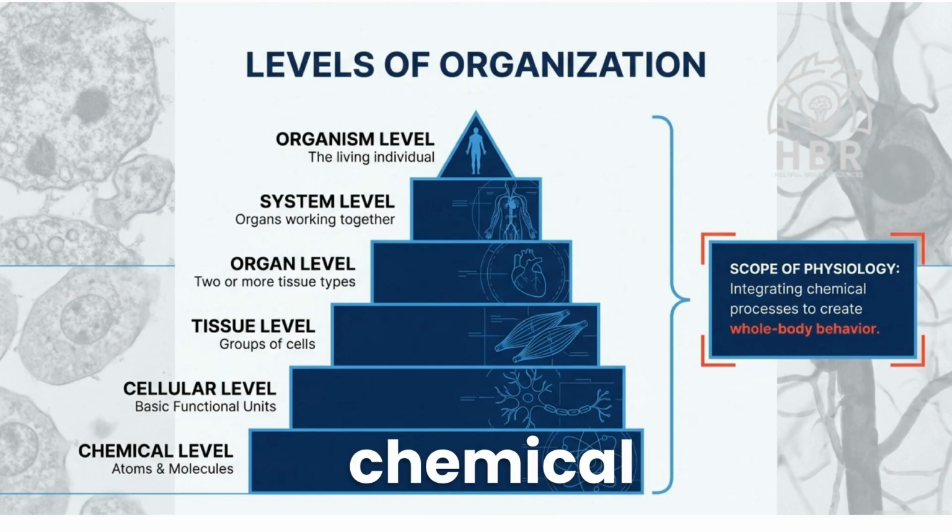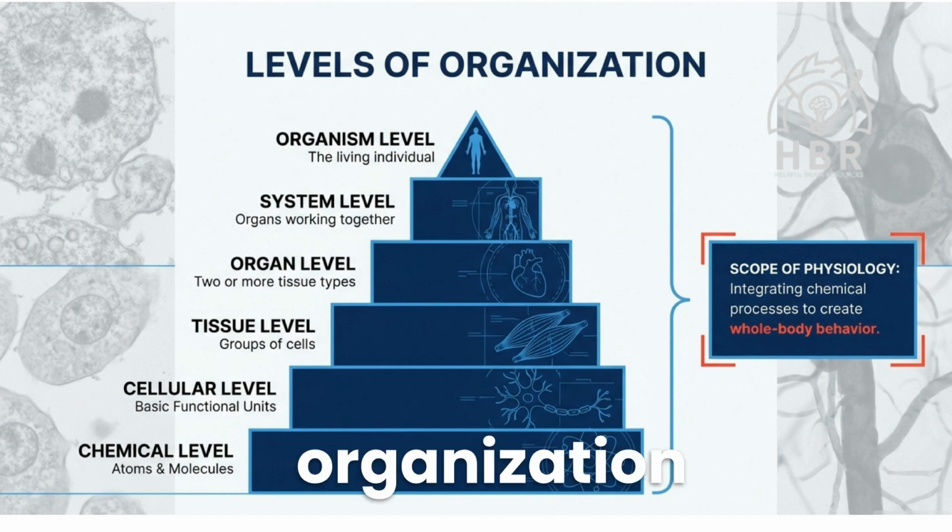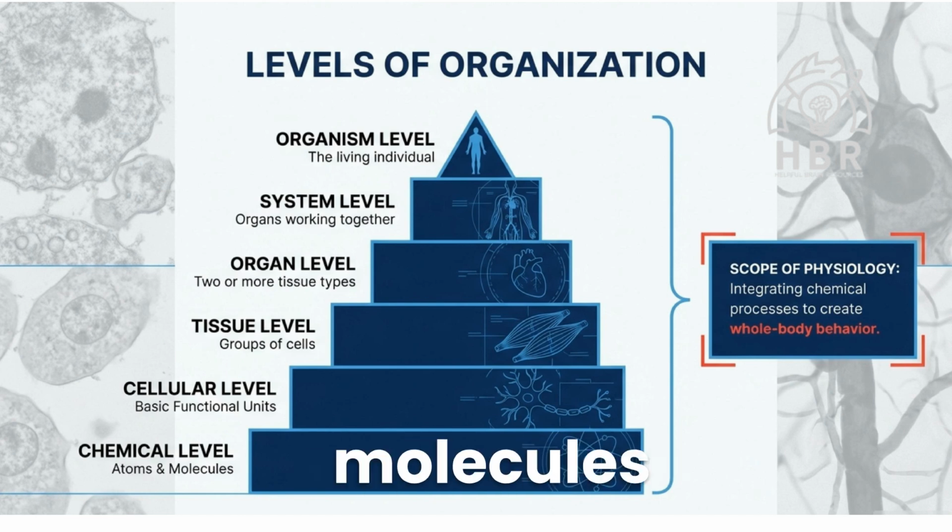Physiology integrates chemical processes at all levels of organization, from atoms and molecules up to the whole organism level. It mainly consists of 6 levels: 1. Chemical level, 2. Cellular level, 3. Tissue level, 4. Organ level, 5. System level, 6. Organism level. Its scope is integrating these processes to create whole body behavior.